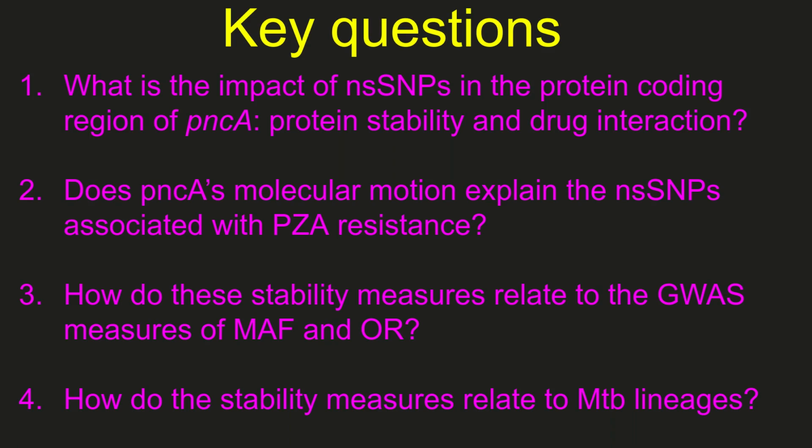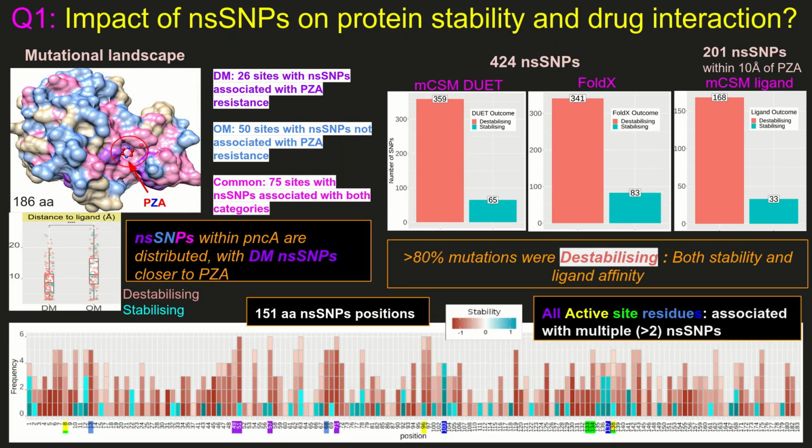So we wanted to look into some particular questions, namely the impact of NSNPs on pncA, the impact of pncA's molecular motion on drug mutations, how these stability measures relate to GWAS measures of allele frequency and odds ratio, and finally, how they relate to Mtb lineages.